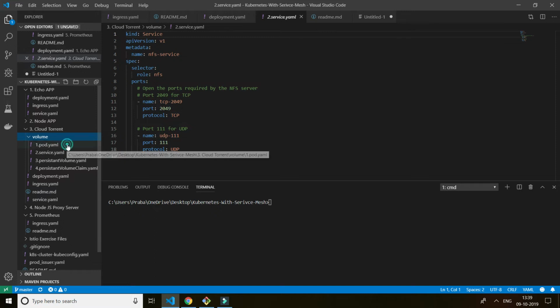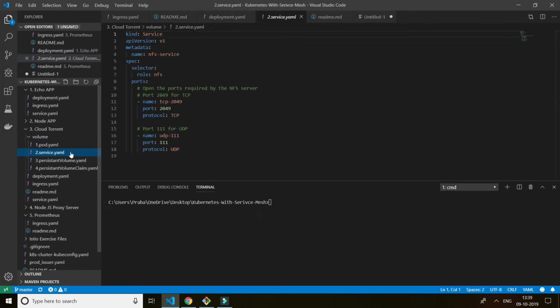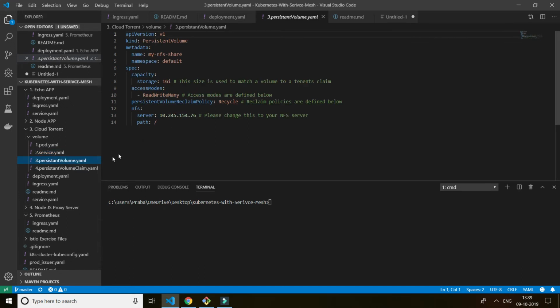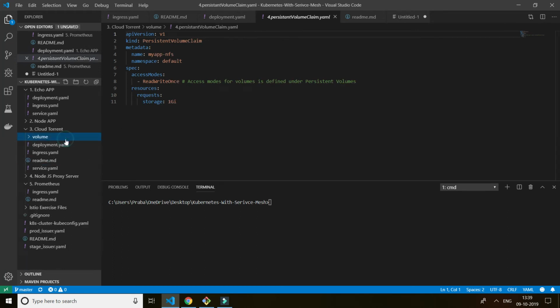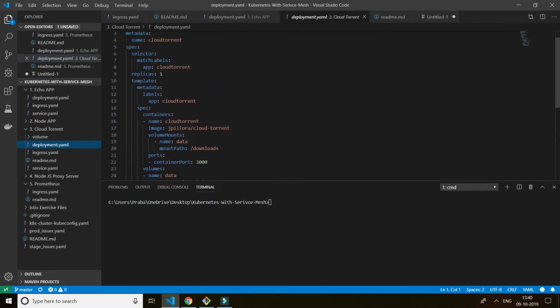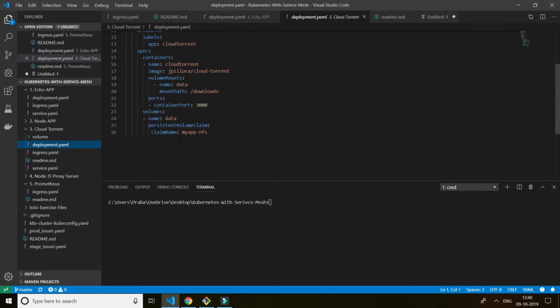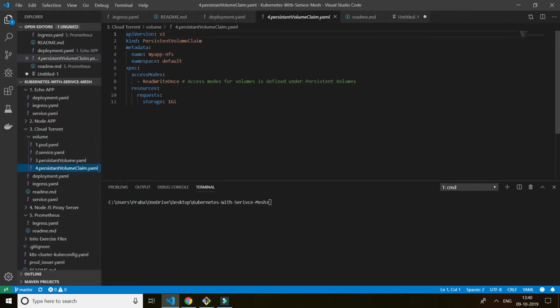So first I'm going to create an NFS server. Then I'm going to expose a port, which means it will be accessible only inside the cluster. Then I'm going to make it a persistent volume and give a claim. With this claim, I'm going to use it in my cloud torrent application. So I'm using a JPA cloud torrent. I've given the metadata of the persistent volume claim, my app NFS.